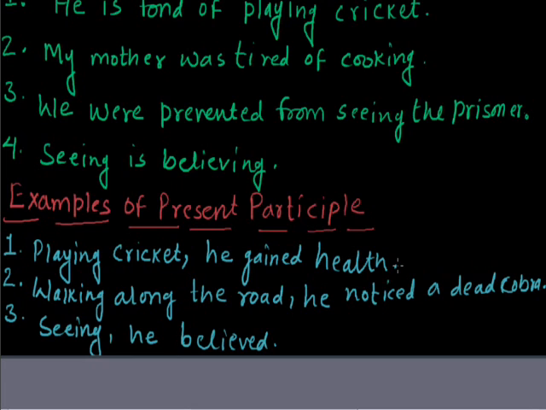Here, the verb walking has been used as the adjective, because it suggests some mode. And seeing he believed. It means first he saw, then he believed. So it has been used here as the adjective. So this is the difference between a present participle and gerund.